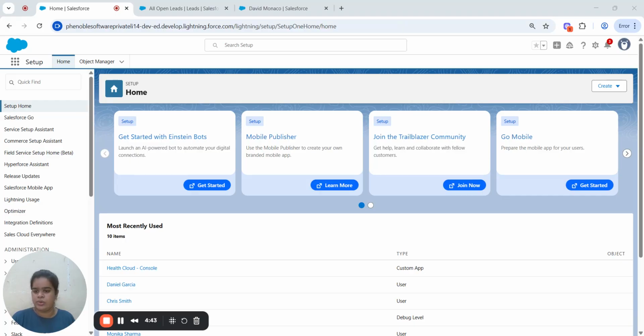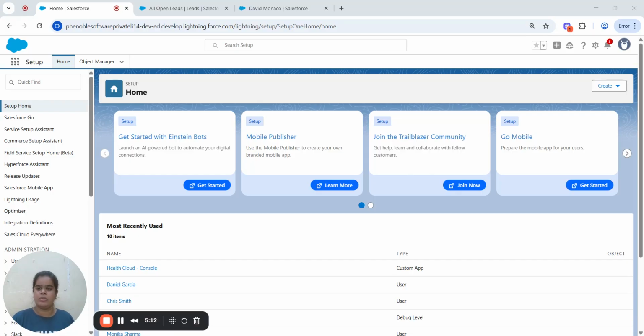The fourth one is patient acquisition and outreach: targeting specific patient groups for screening or health campaigns based on demographic data. And the fifth is secure permissions. Different roles have access only to the information they need, to protect patient privacy.